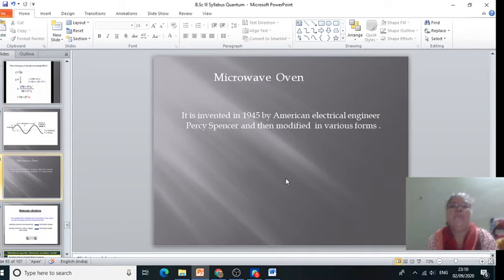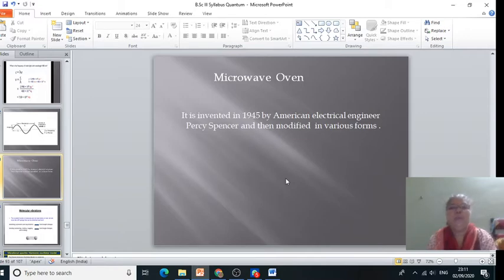The microwave oven was invented in 1945 by an American electrical engineer, Percy Spencer, and then it was modified in various forms.